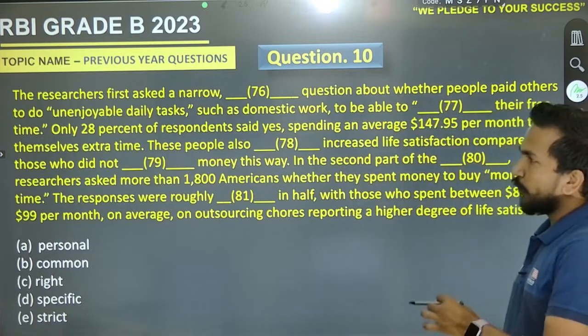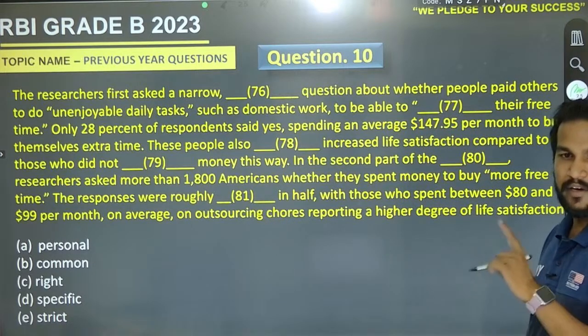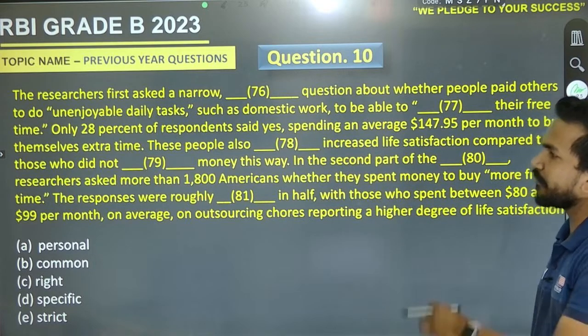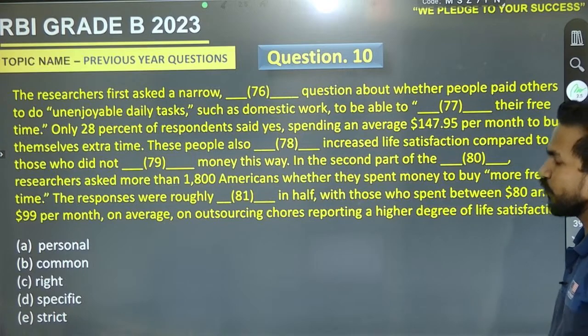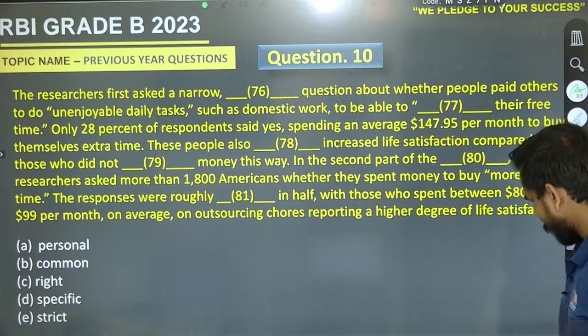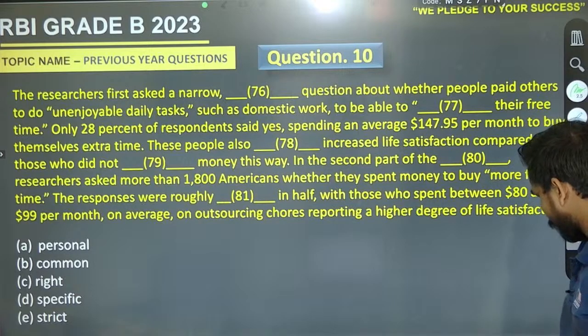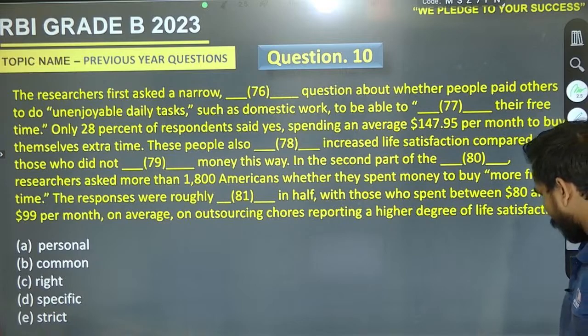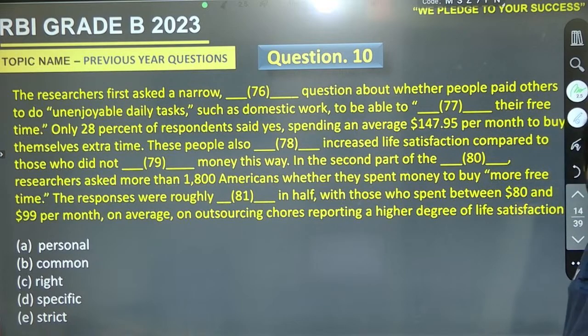So go for the first one. Firstly, you will read out the complete passage from start to end. After that, we are going to solve it. Go for it, go for it. Okay.